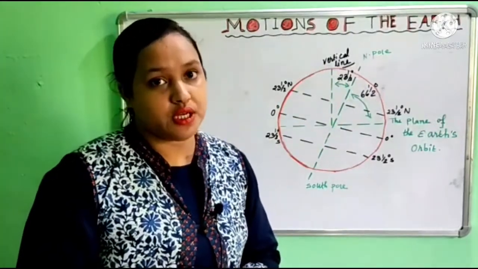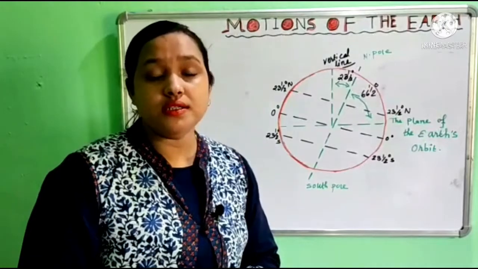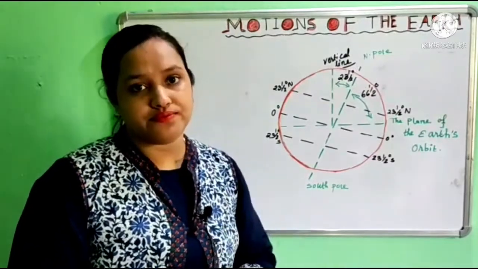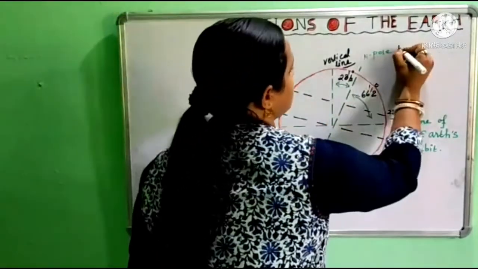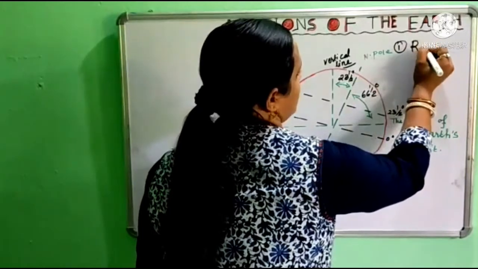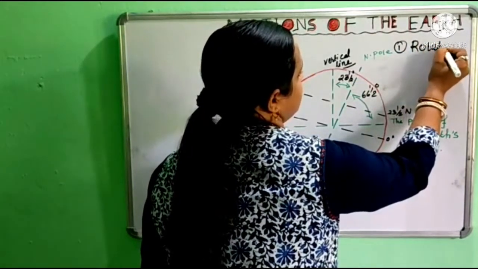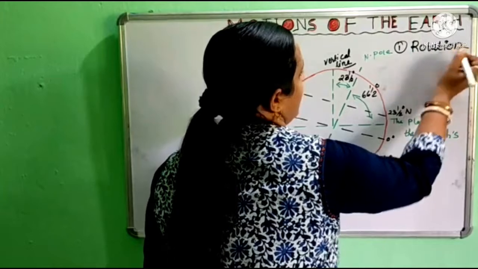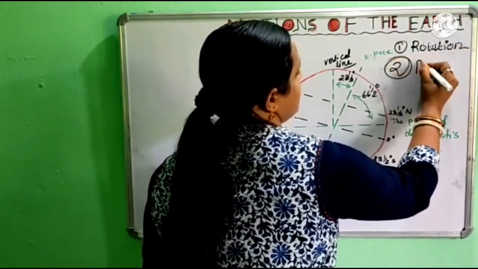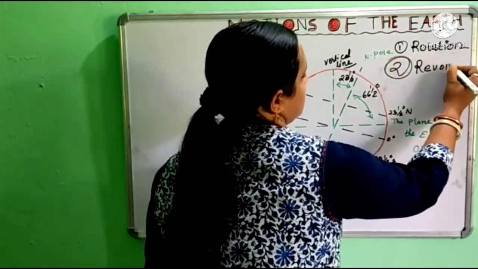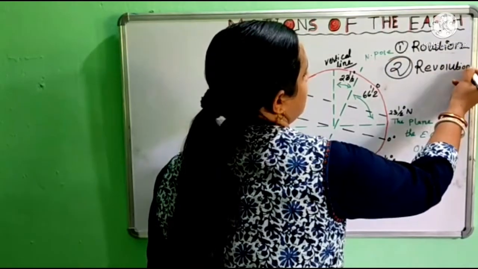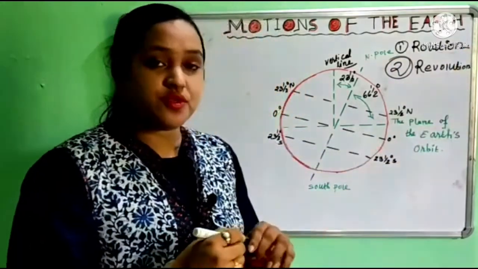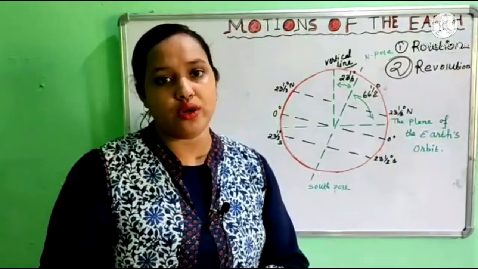So in this chapter we found our earth has two types of movement. One is rotation, another one is revolution. Okay, these two types of movement we found in our earth.